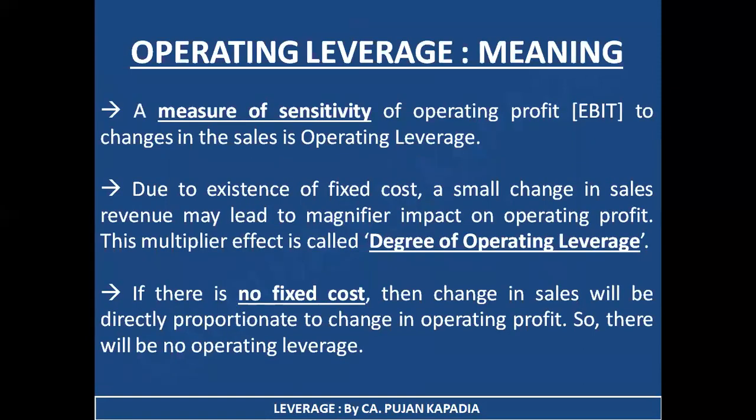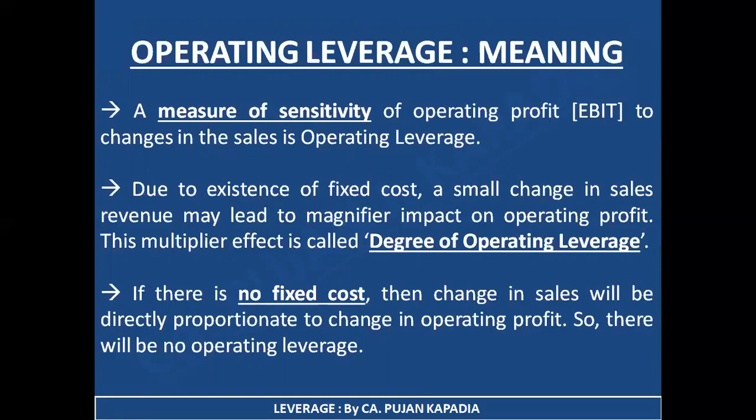So let's start with the first slide, under which I have written operating leverage meaning. So in this particular slide, we are going to have an idea like what is operating leverage. First of all, a measure of sensitivity of operating profit to the changes in sales is operating leverage. Basically, first of all, you need to remember it is a measure of sensitivity. Now, this word basically implies that if I am doing a minute change in one particular variable, it is going to have a multiplier change on the another variable.